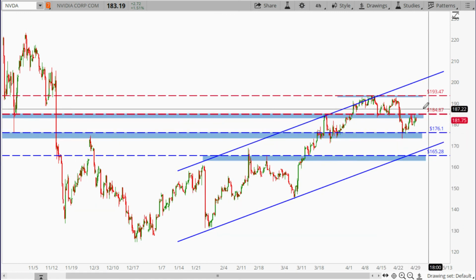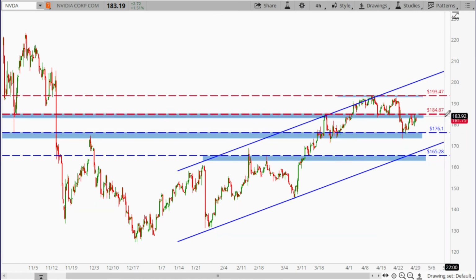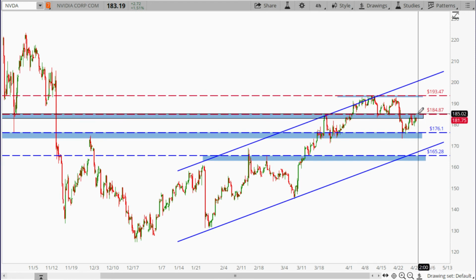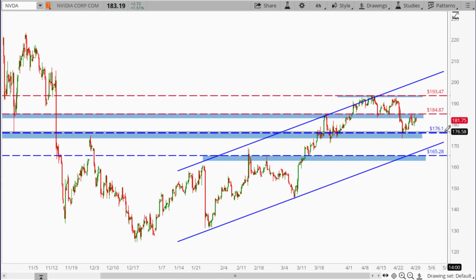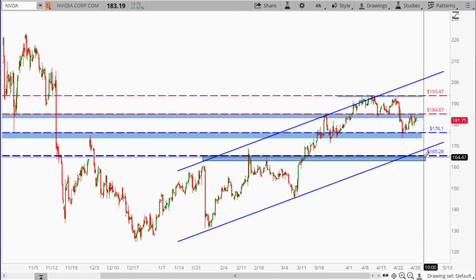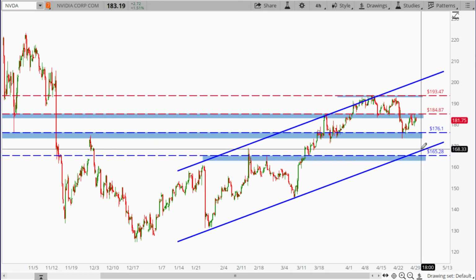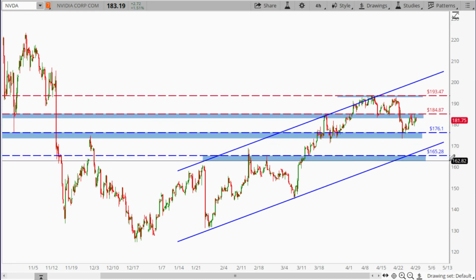Nvidia is bumping up against this 184.87 resistance, and if it could not get back above this 184.87, then I'm looking for it to pull back to this 176.1 potential support, and if it could not hold this level of potential support, then I'll be looking at the next potential support down near the lower end of this price channel or close to this 165.28.